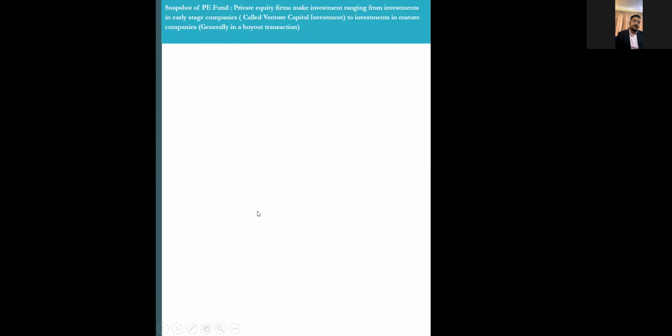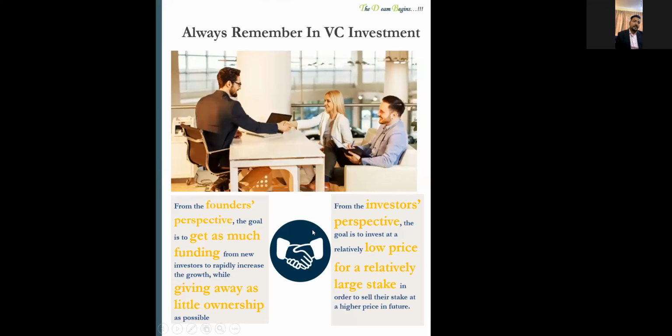As I told you in the previous slides, from the investor's perspective in a VC investment, I target to demonstrate purely a venture capital or private equity fund, right? So what's the structure of this kind of fund? If you see the Nepal context, there are 2 or 3 private equity funds, and 2 or 3 venture capital firms, right?